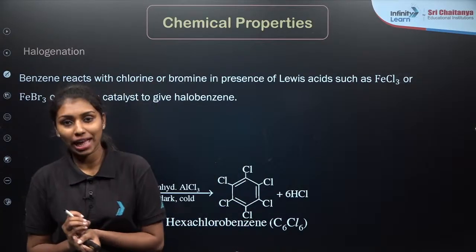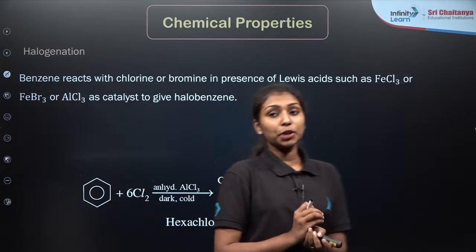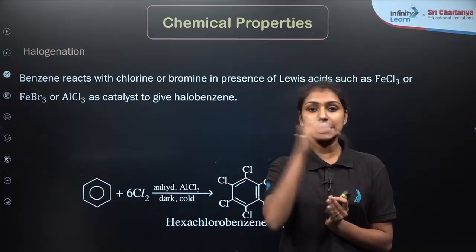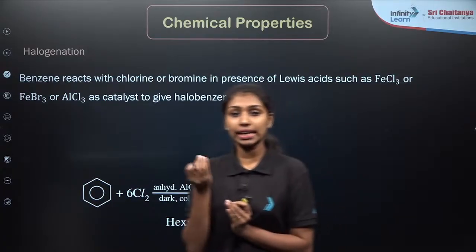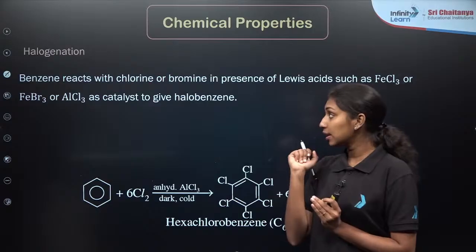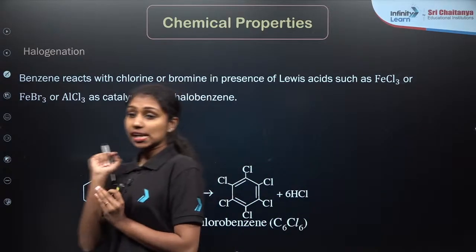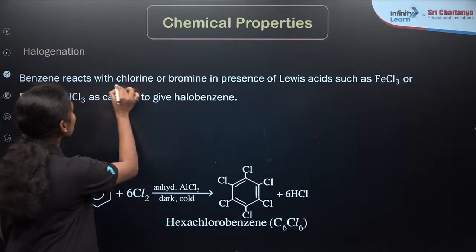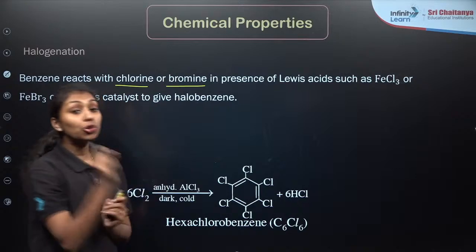The next type of reaction is halogenation. What do you mean by halogenation? Halogen is adding, right? So if you are taking any of the halogens like chlorine, bromine, iodine or fluorine, we can say that benzene generally reacts with chlorine or bromine in presence of Lewis acids.